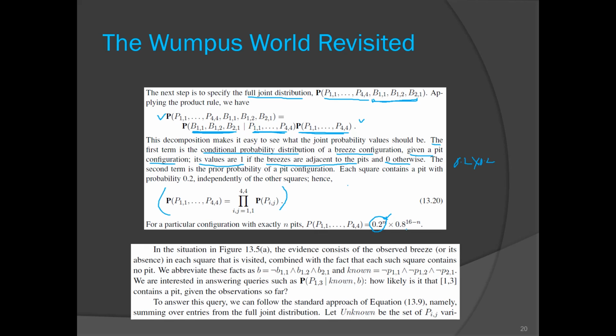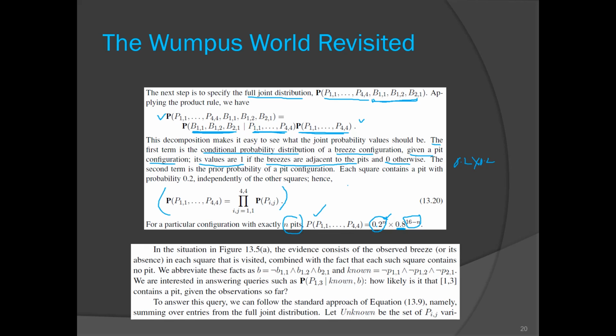At the same time, 16 minus n rooms will not have a pit, so their probability will be 0.8. So the final probability of this pit configuration would be this one.